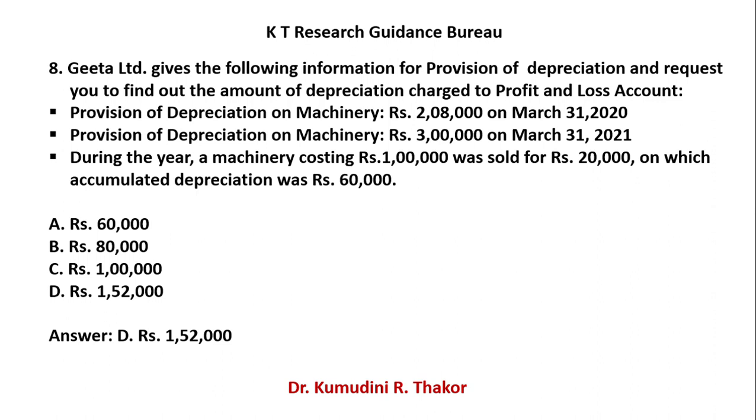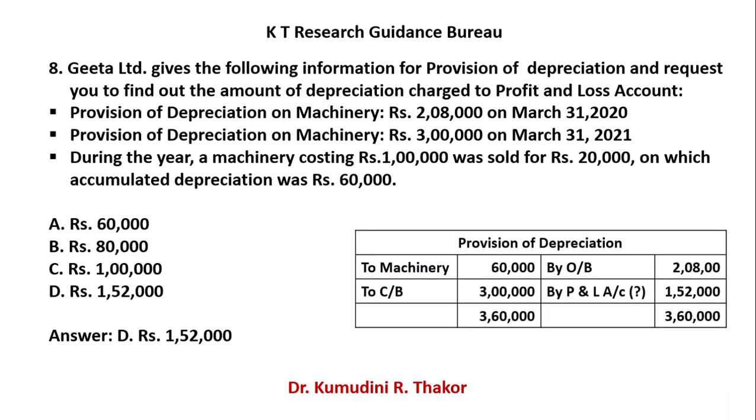If orally you are unable to calculate, then it is advisable to make an account. So provision of depreciation, opening balance 2 lakh 8,000 and closing balance is 3 lakhs, and 60,000 rupees is your accumulated depreciation. So provision account debit to machinery account.